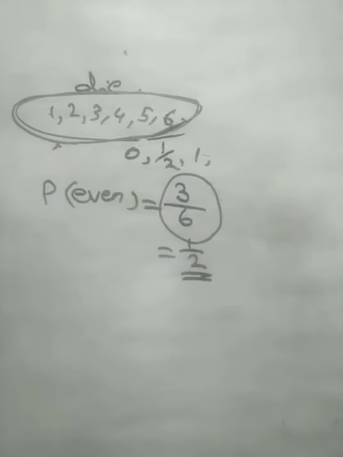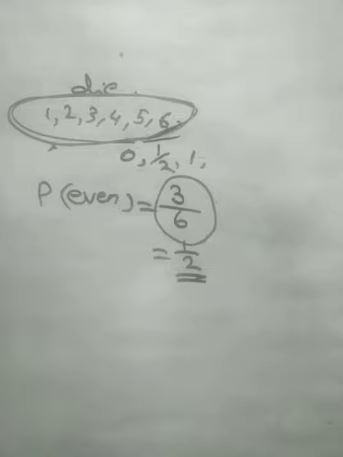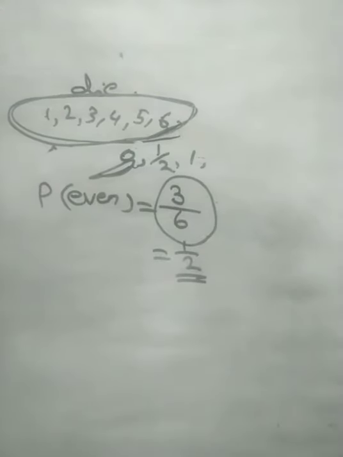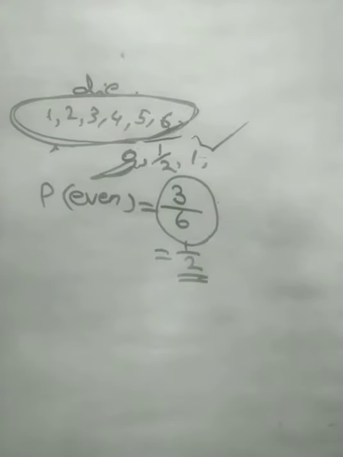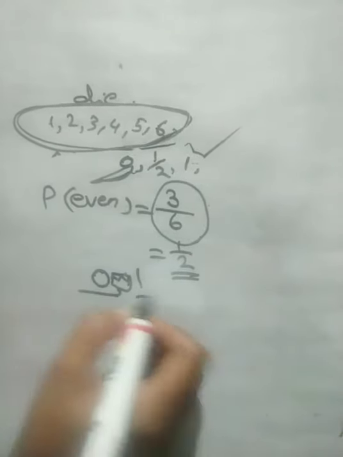So we can say events which have no chance of happening have probability 0. And those that are bound to happen have probability 1. Full, we will get it, that way the probability will be 1. So now we can say events that have many possibilities can have probabilities between 0 and 1.